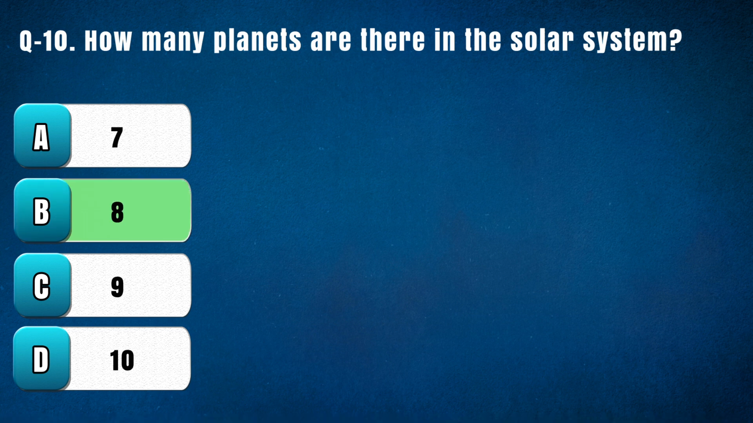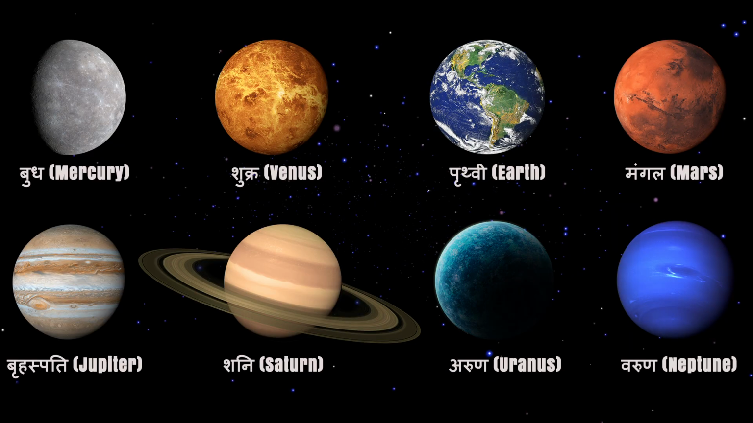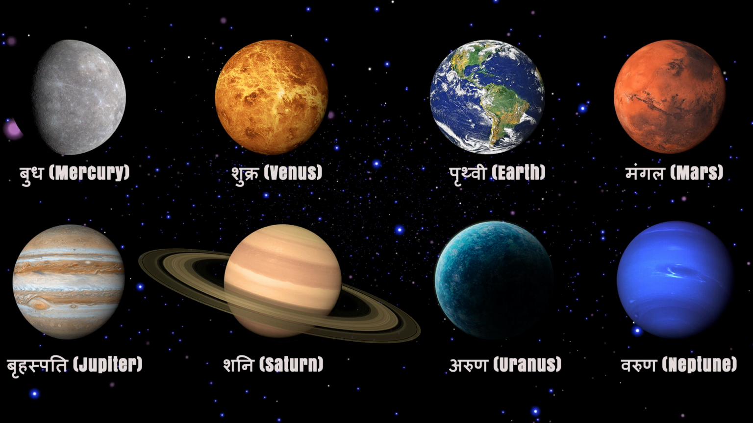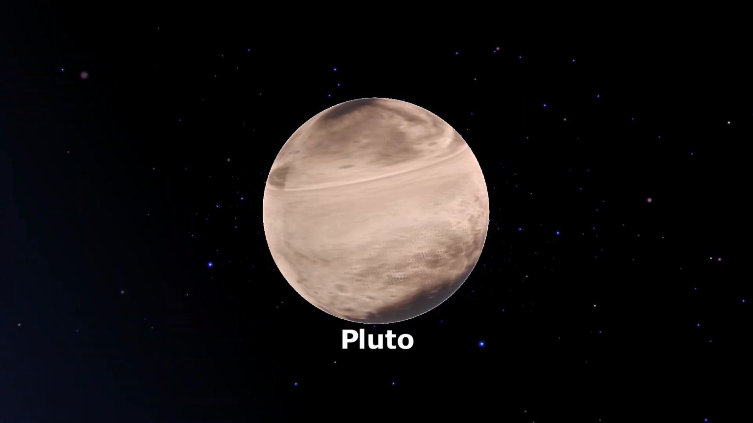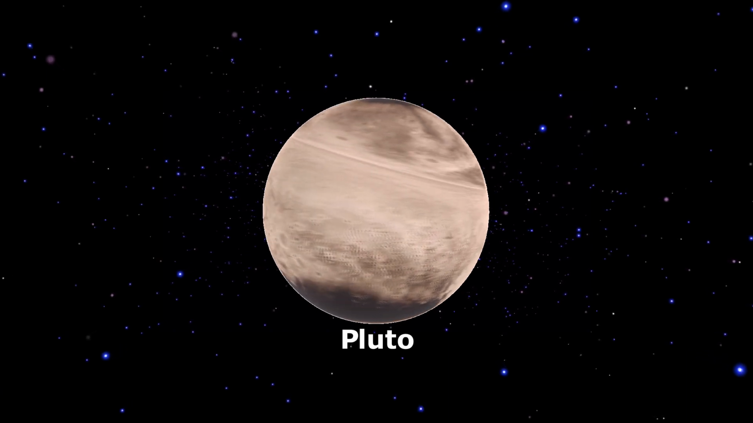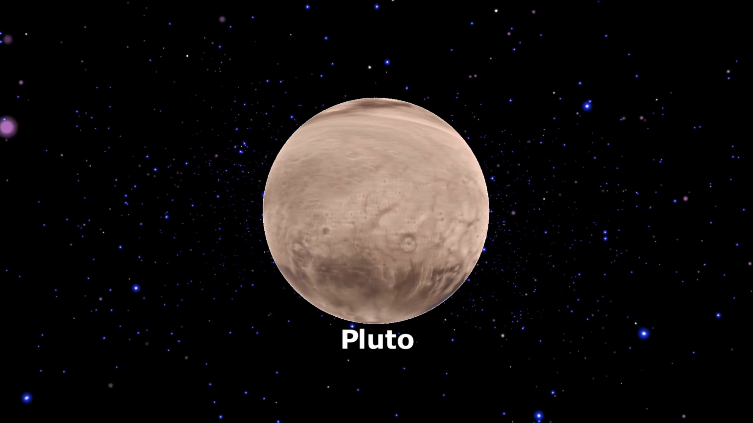The right answer is B, 8. There are 8 planets in the solar system. They are Mercury, Venus, Earth, Mars, Jupiter, Saturn, Uranus and Neptune. Pluto was once considered to be the 9th planet, but it was reclassified as a dwarf planet in 2006.